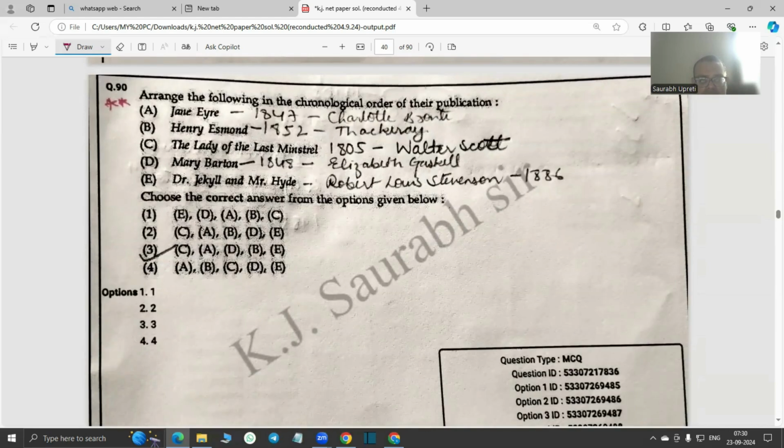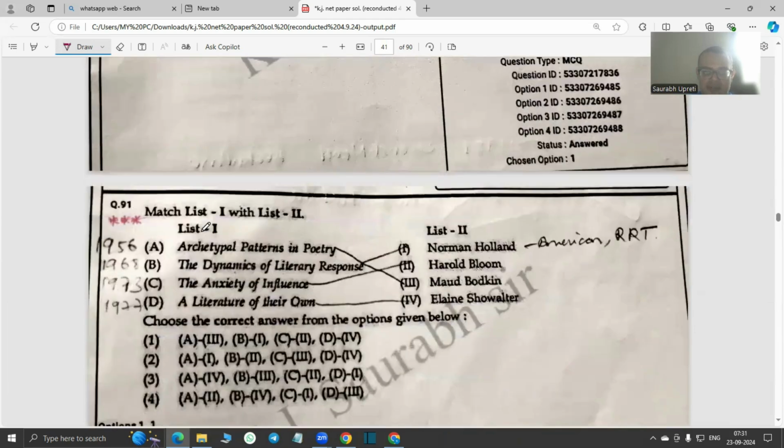The answer is 3. So the first is Lady of the Lake, and then second is Jane Eyre, of course, a very important novel. Then the third is Mary Barton by Elizabeth Gaskell, Condition of England novel category. Then Henry Esmond, 1852, William Makepeace Thackeray, the great satirist of the Victorian era, and Dr. Jekyll and Mr. Hyde, R.L. Stevenson, the Scottish novelist known for writing, you can say, science fiction, Dr. Jekyll and Mr. Hyde. Okay.